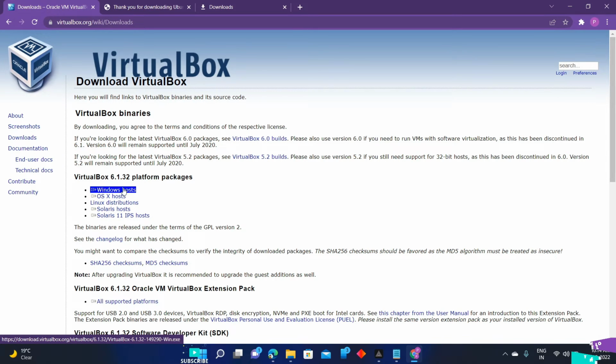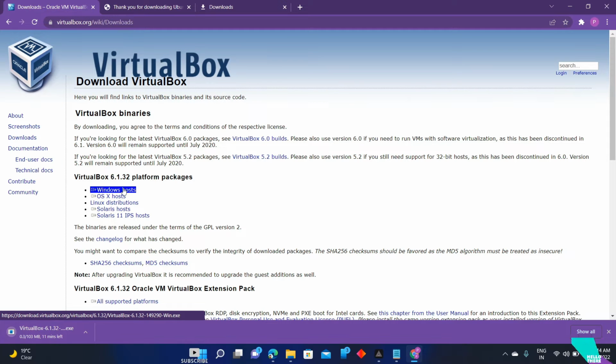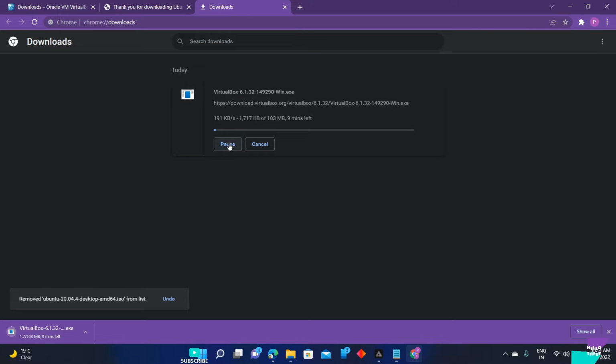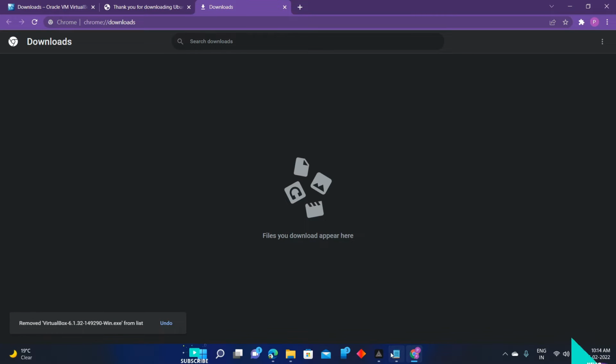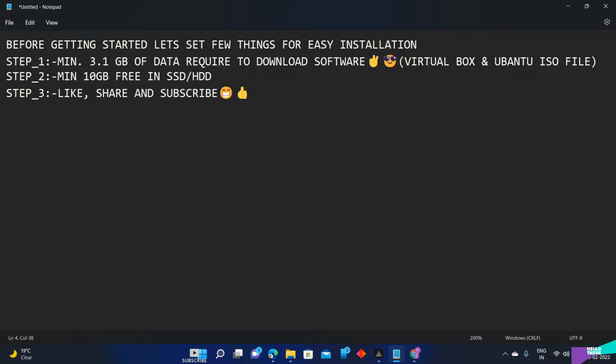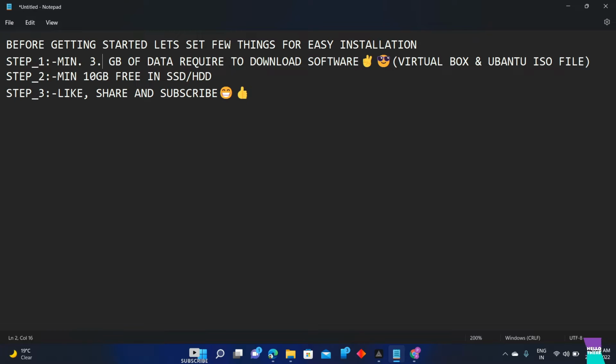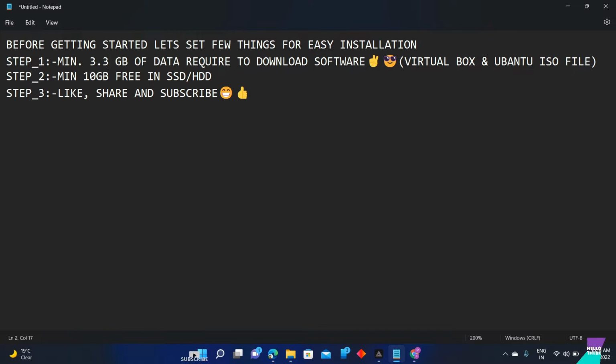You can see, click on Windows hosts. Here it is, it starts downloading. I'm canceling it because I had already downloaded it. So in total, 3.1 GB plus 100 GB, so a minimum of 3.3 GB is required for you.